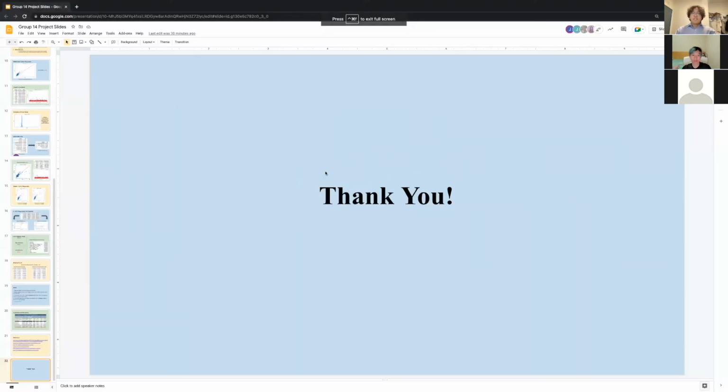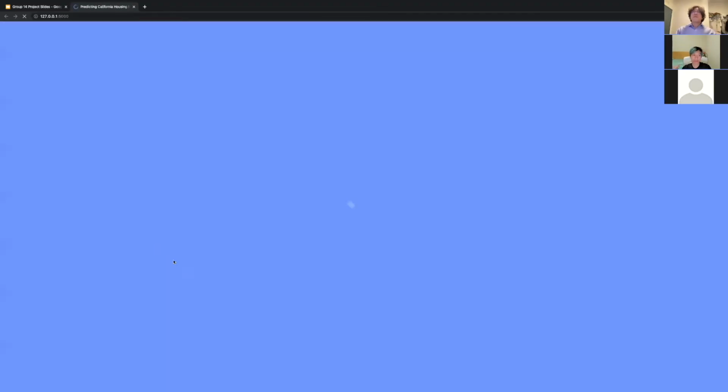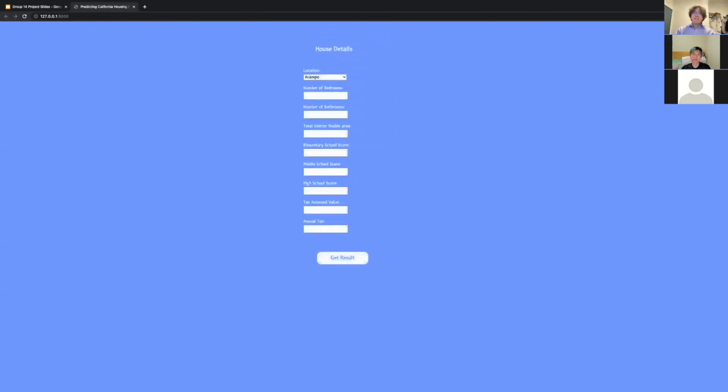Now I will show you a live demo of the project. So I will click on the link provided and navigate to the website. As you can see, our front end is beautiful, and we will press start to start the process. After clicking start, you can see the different categories of the houses pop up. So we'll enter some arbitrary values representing the values of these houses in 2020 into each of the categories.